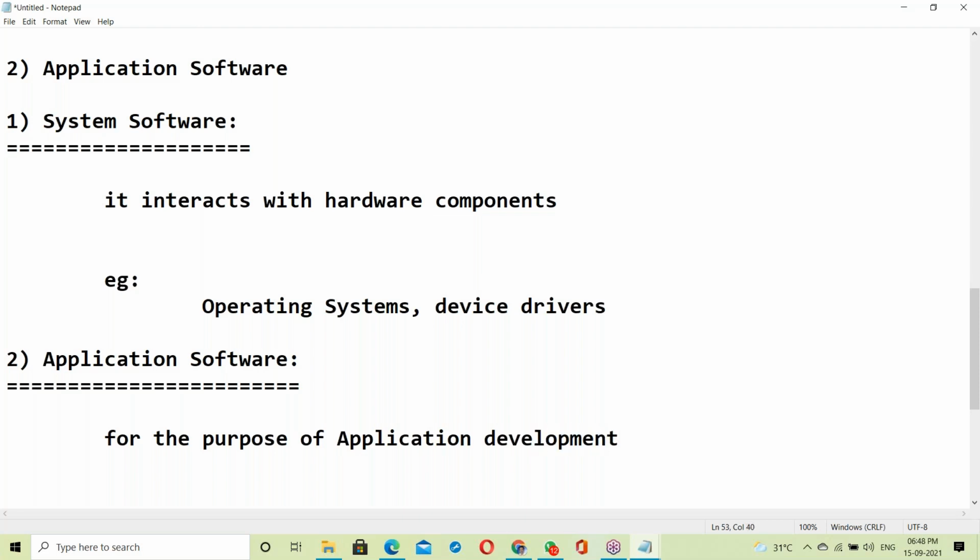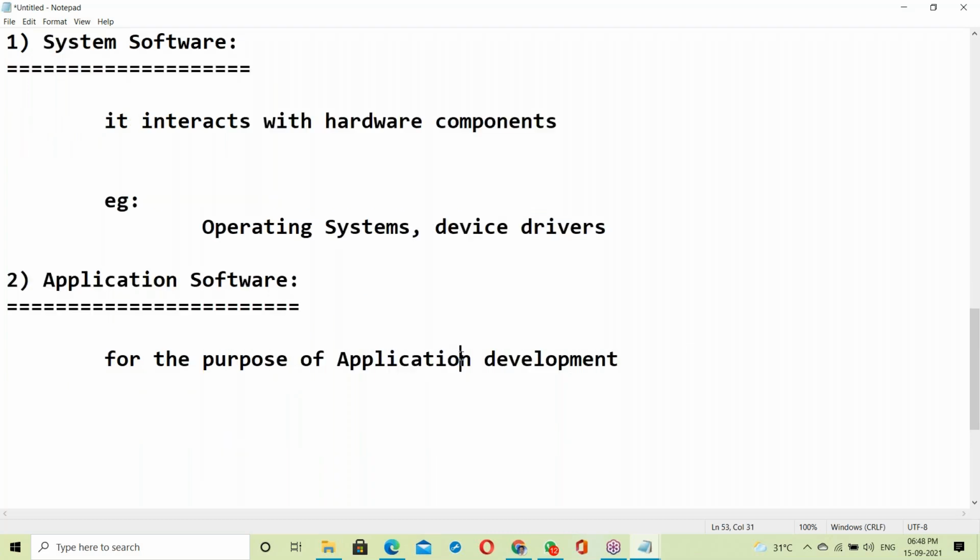Application software is for the purpose of application development. Applications, apps. In our daily life, we are using many applications. Can anyone give some examples? What are the applications you are using?